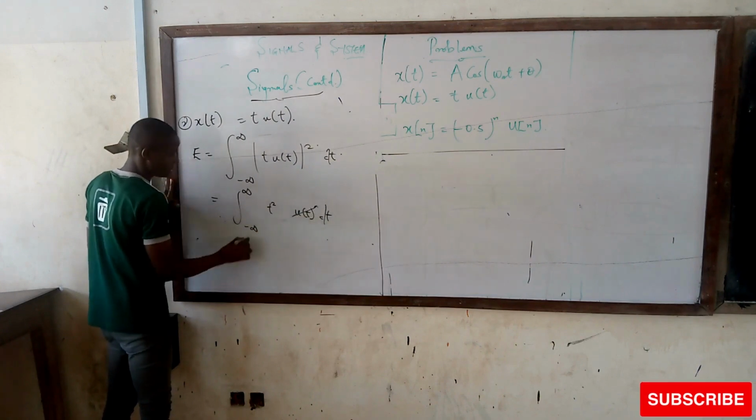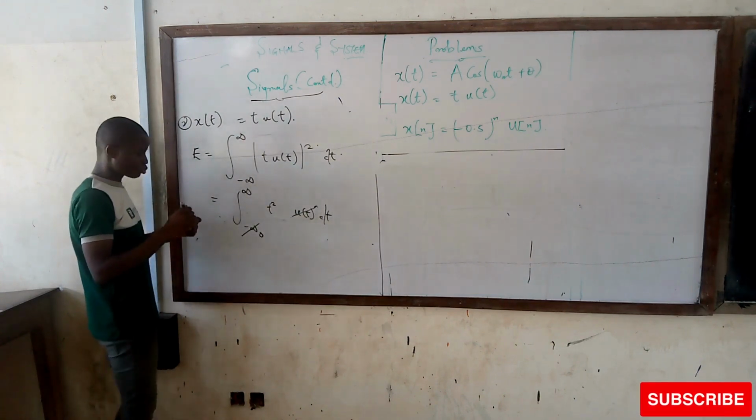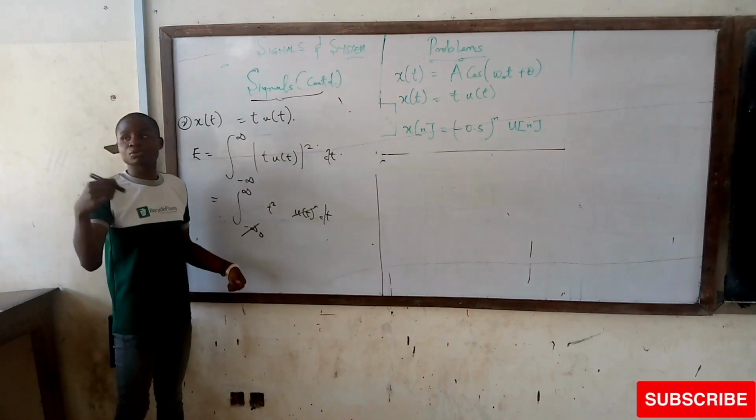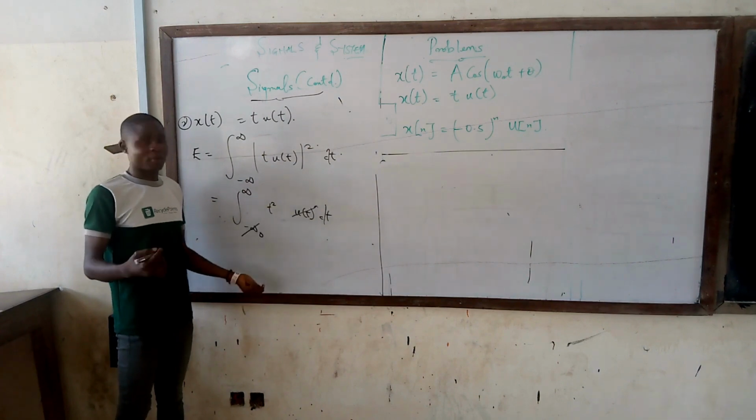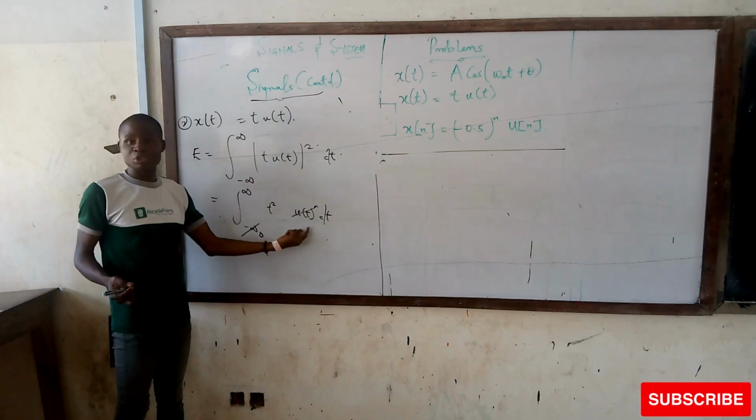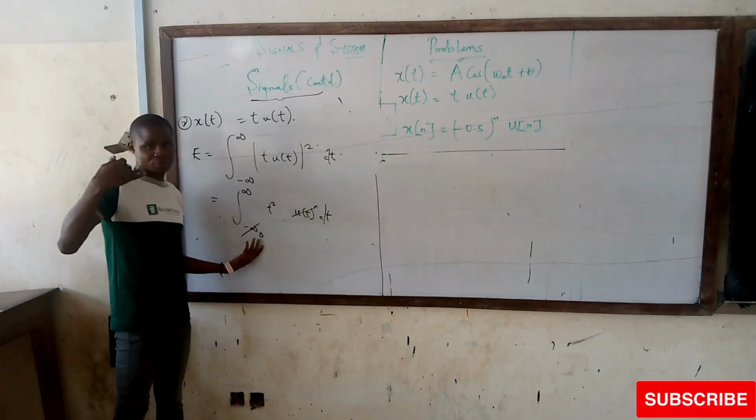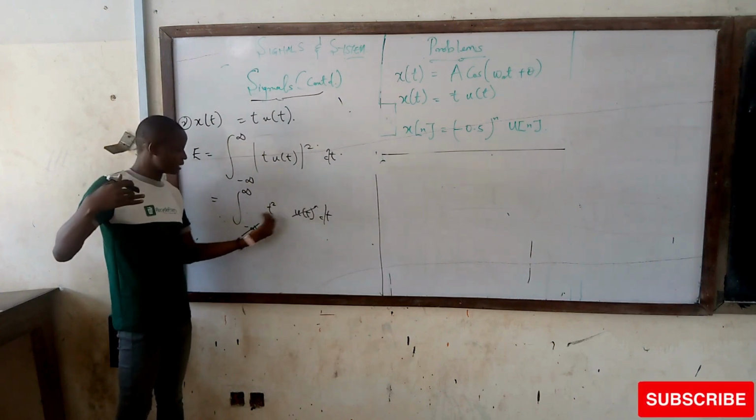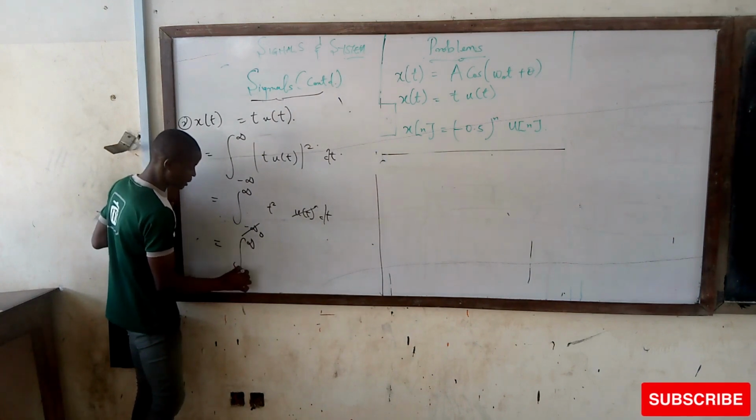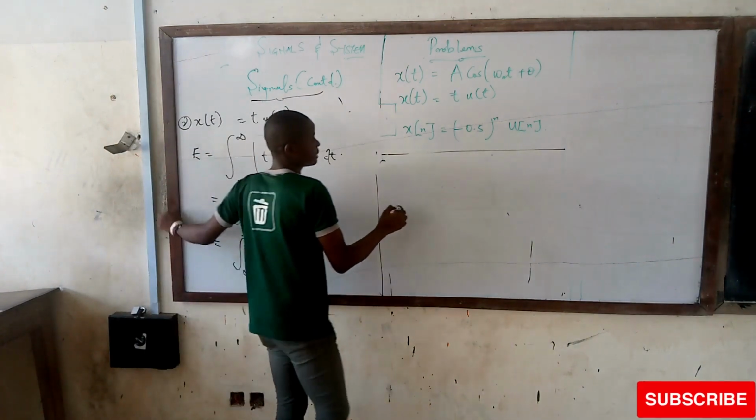Now, this u of t, we turn this minus infinity to what? To 0. Because we know that u of t is 1 when t is greater than or equal to 0, and it is 0 otherwise. So, if this u of t is at the back of this t, then that simply means it's going to be 0 for any past values. For any past values, the whole thing is going to be 0. Which reduces this to the integral from 0 to infinity of t squared dt.